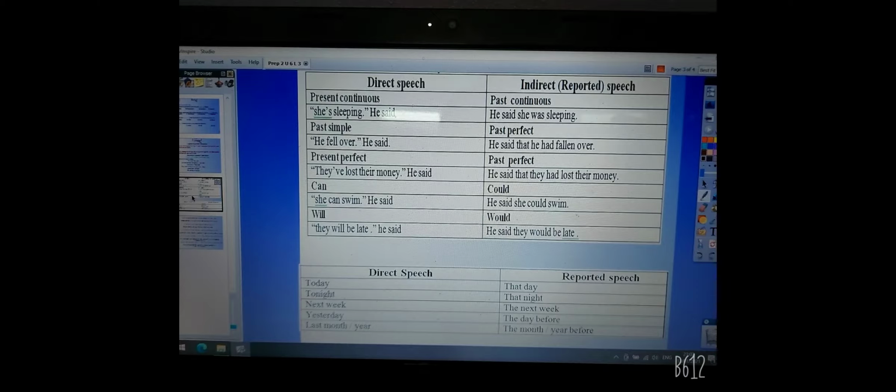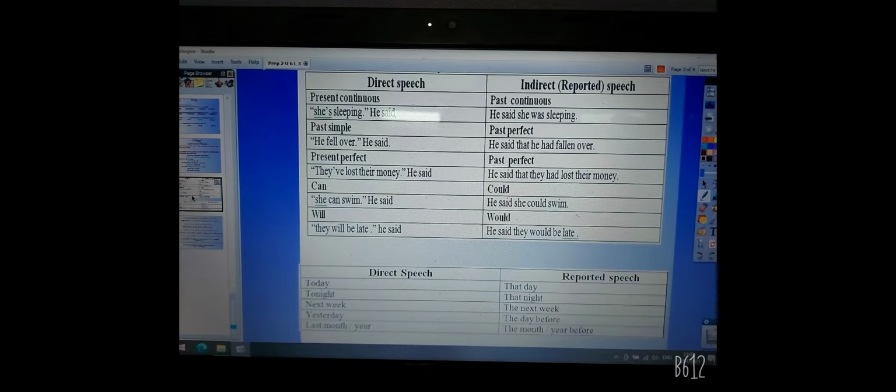So the present continuous is changed into past continuous. We will begin the sentence with he said, omit the quotation marks, and say that he said that she was sleeping. Is sleeping, present continuous, is changed into past continuous, was sleeping.